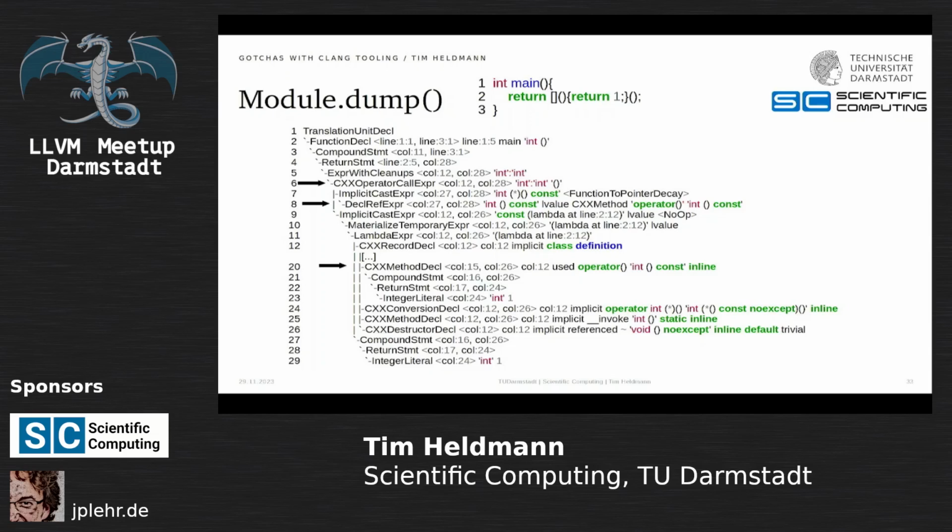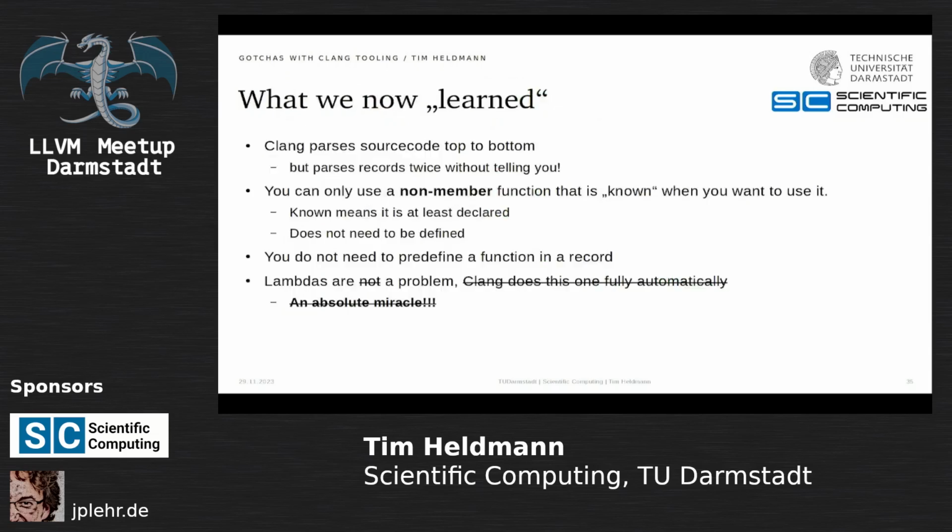Okay, what is this? This is the method decl operator. Great. Which CXX record is this from? Why do we define our CXX record after we already called to it? How does this make any sense? Took me some time, and then in my desperation I asked in the LLVM Discord, great people with great answers. This does not work, lambdas are a problem, Clang does nothing fully automatically and miracles don't exist.